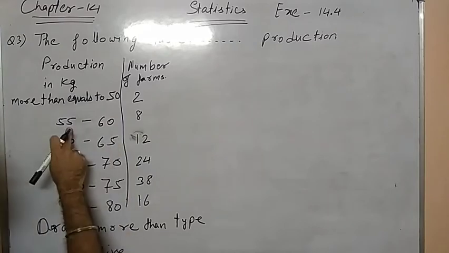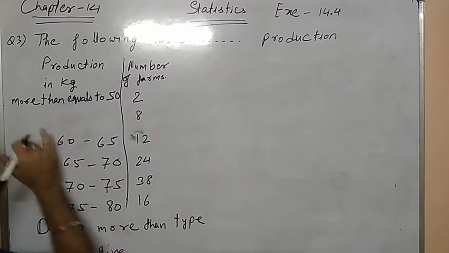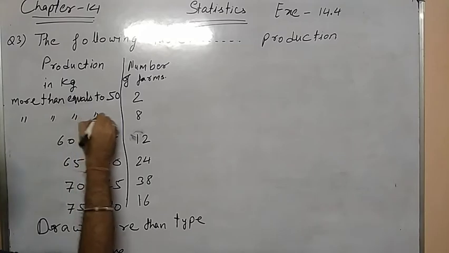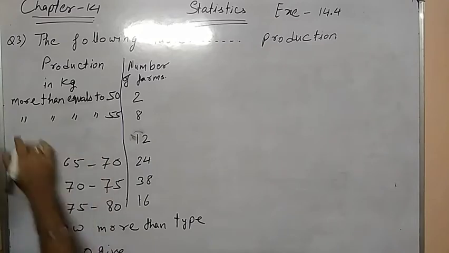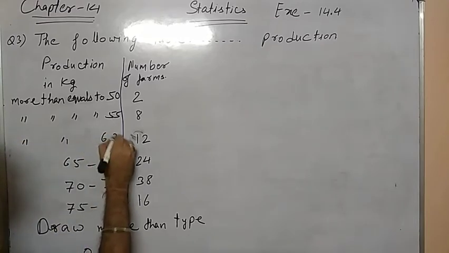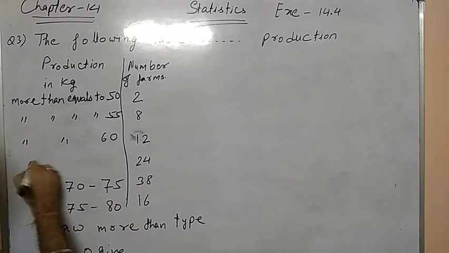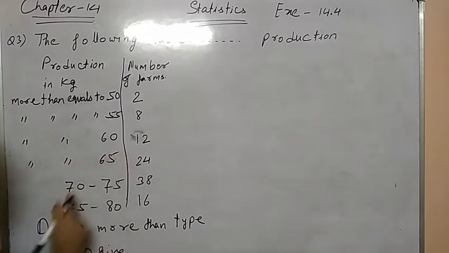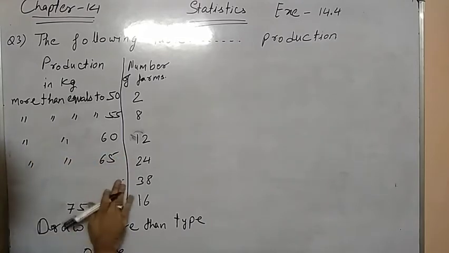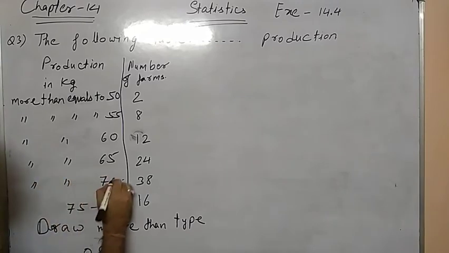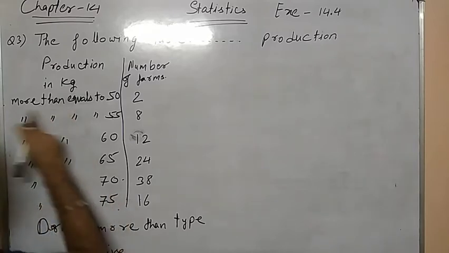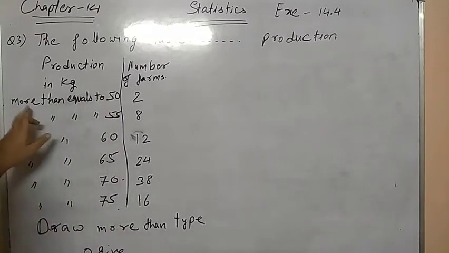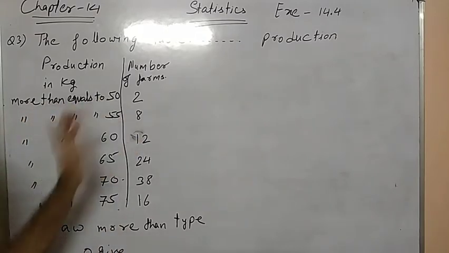After that, in the second one, the lower limit is 55. So here we will write more than or equal to 55. After that, the third one, more than or equal to 60. Here the lower limit is 65, more than or equal to 65. Now the lower limit is 70, so more than or equal to 70. Here the lower limit is 75, so more than or equal to 75. This is the most important statement. Remember, more than or equal to 50, now more than or equal to 55, like this.